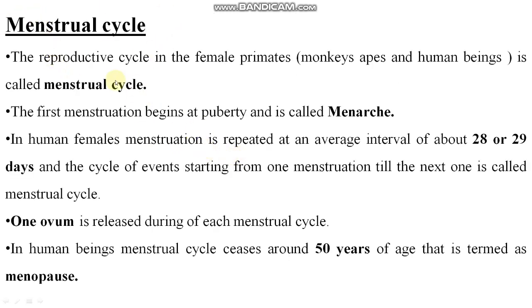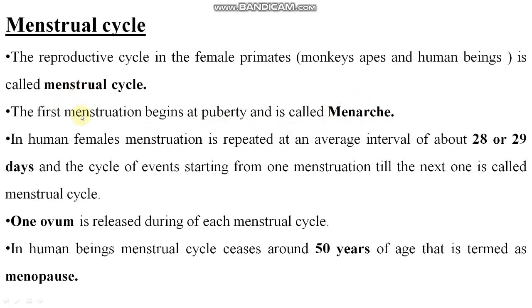Now comes the menstrual cycle. It is actually a reproductive cycle in the female primates. Primates are the group of animals like monkeys, apes and human beings. It is called menstrual cycle. The first menstruation begins at puberty and it is called menarche.